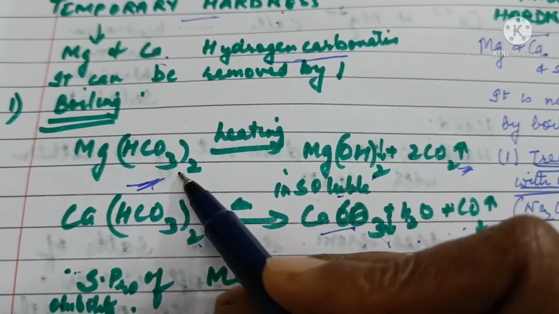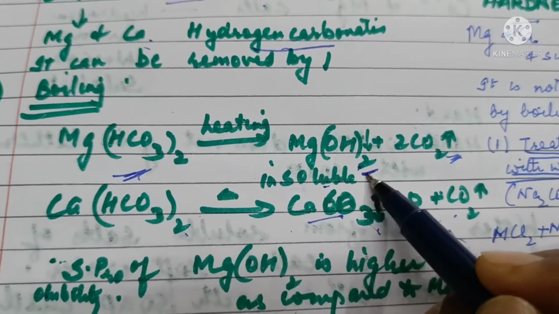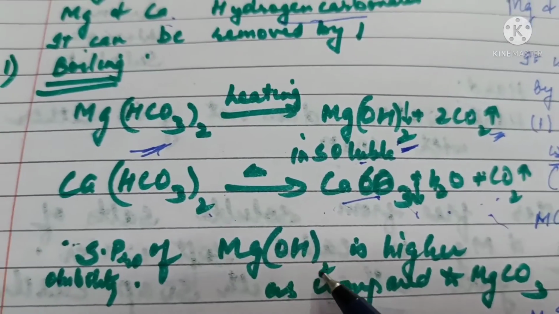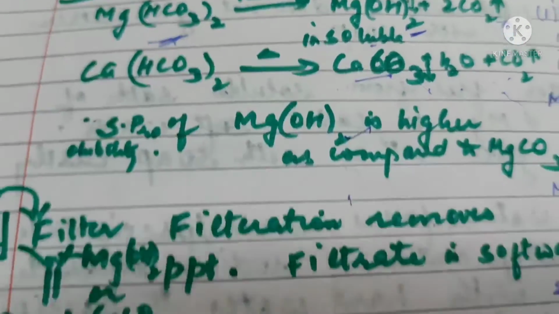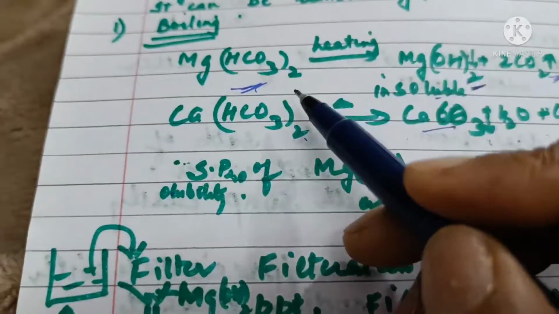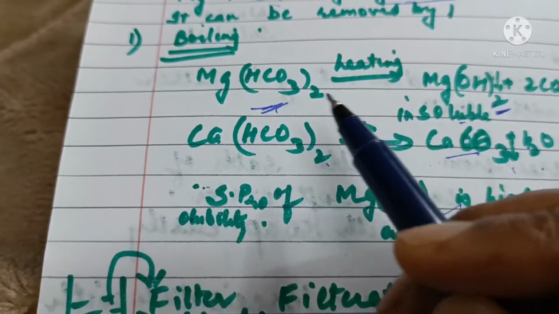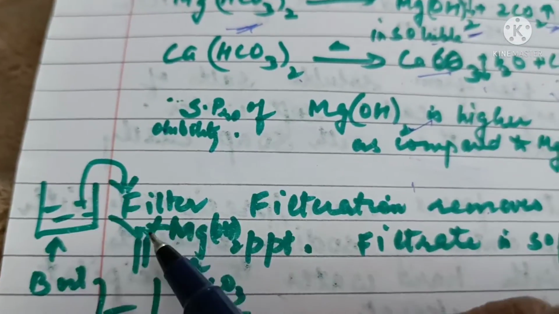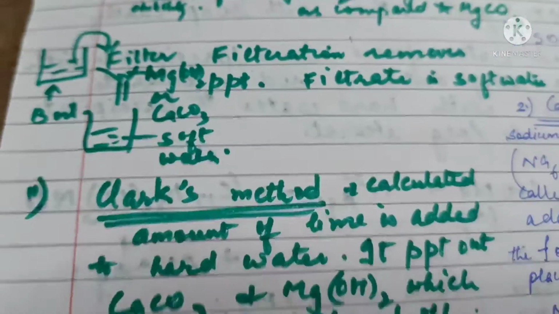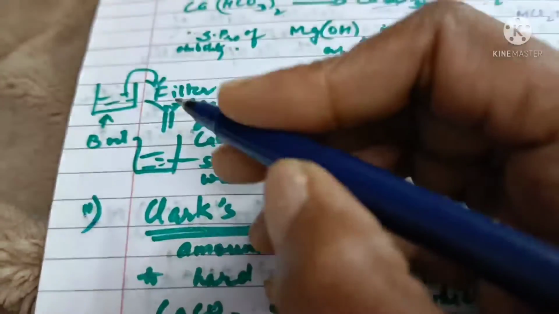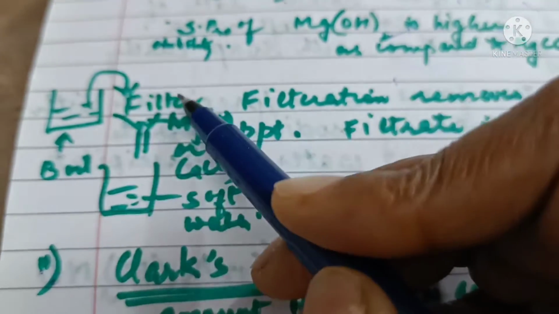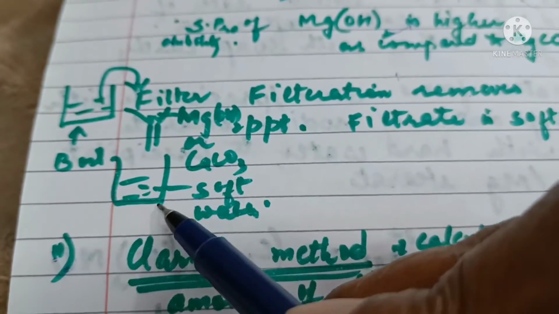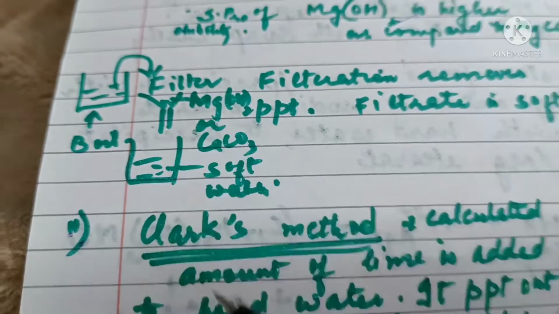Now, magnesium bicarbonate forms magnesium hydroxide and not magnesium carbonate, because the solubility product of magnesium hydroxide is lower as compared to magnesium carbonate. So on boiling, the temporary hardness causing agents get converted into precipitates and can be filtered, and water can be made soft. So the filtrate will be soft water. We boil water and then we filter it. The precipitates remain on top of the filter paper, and the solution that percolates contains soft water.